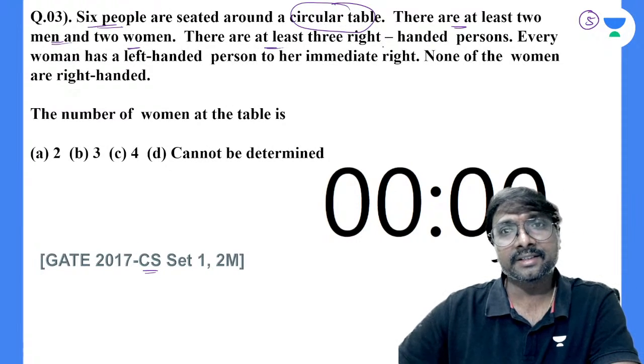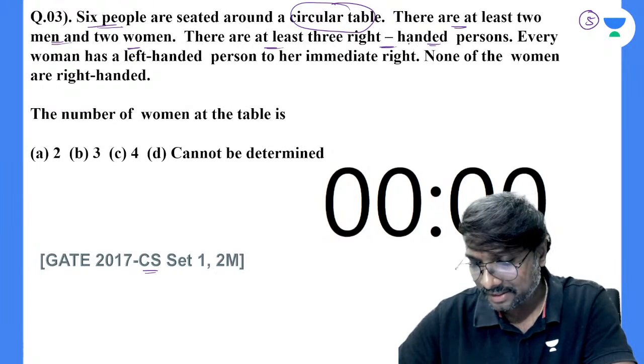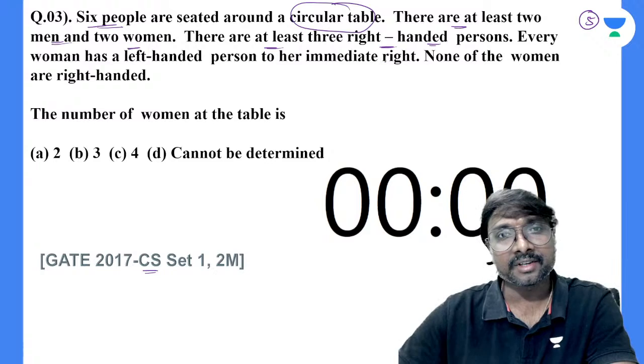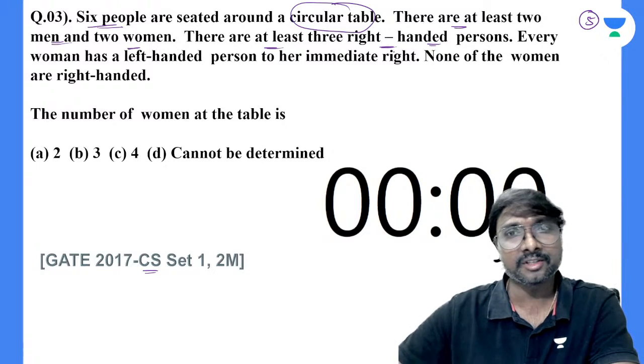There are at least 3 right-handed persons, right? At least 3 right-handed persons, and every woman has a left-handed person.